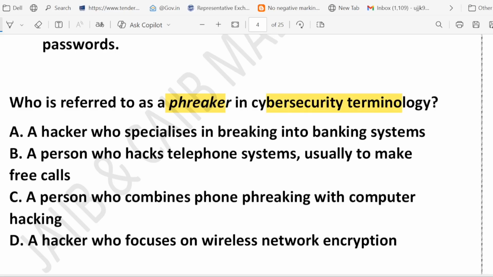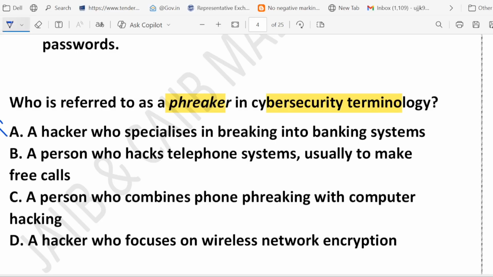Phreaker. Option A, a hacker who specializes in breaking into banking systems. Option B, a person who hacks the telephone system, usually to make free calls. Option C, a person who combines phone phreaking with computer hacking. Option D, a hacker who focuses on wireless network encryption. So what do you think? That's the question regarding Phreaker. Option A says a hacker who breaks into banking systems. That is not a phreaker. That is more like financial hacking or a cyber criminal. So option A is wrong.